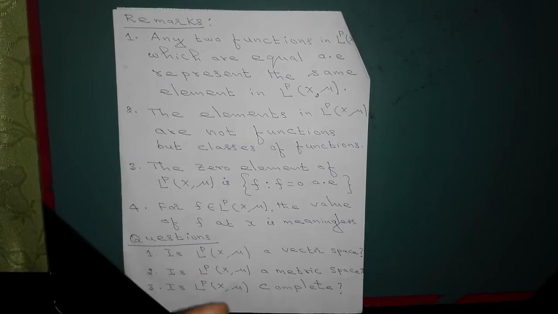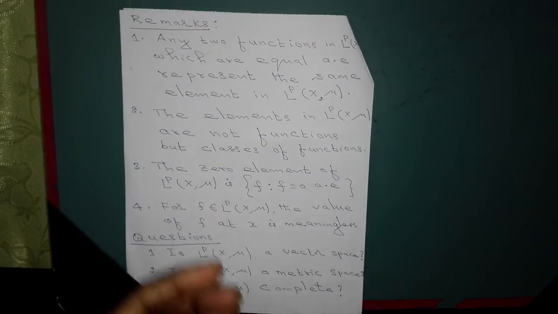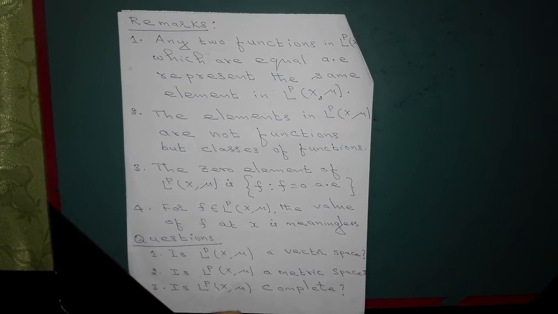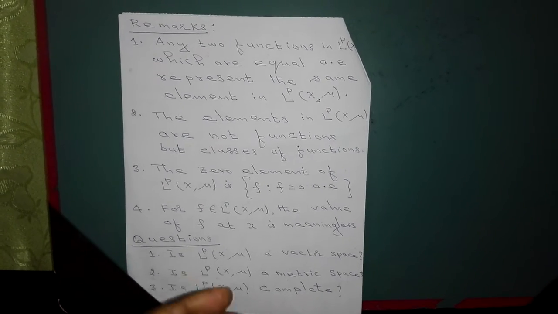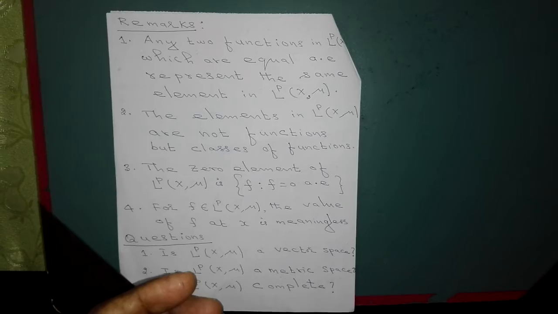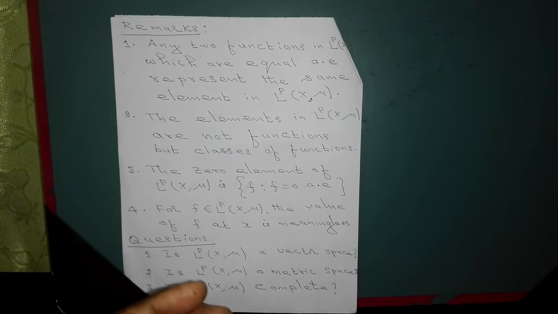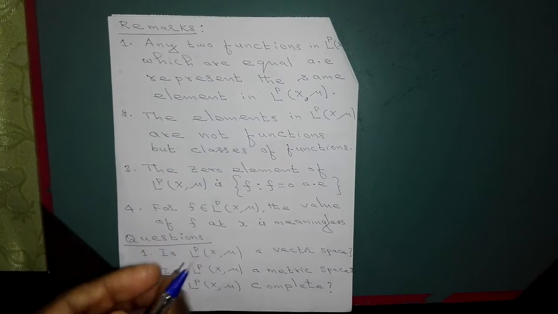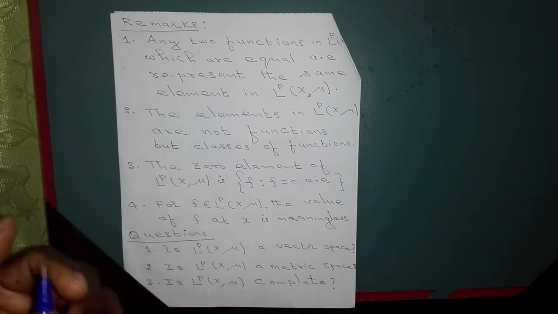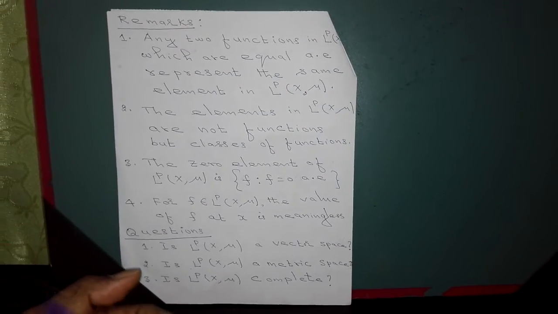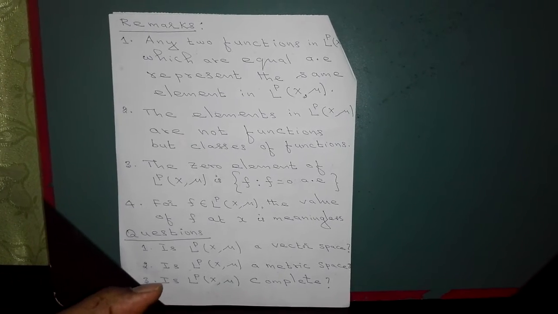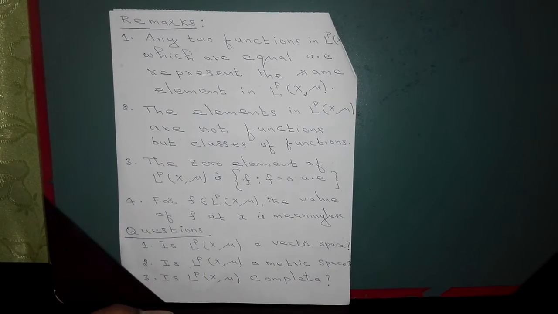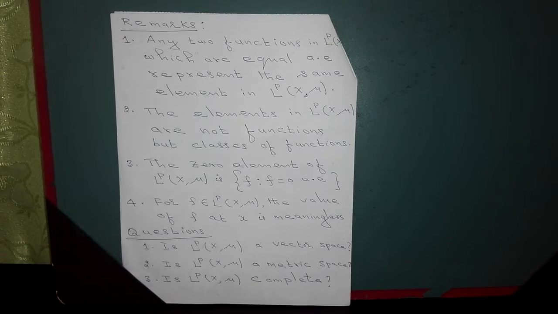So L^p(X, mu) is basically a class of functions. When you say an element of L^p, it means a collection of functions which are all equal almost everywhere. But in practice, we take one member from each class for all practical purposes.